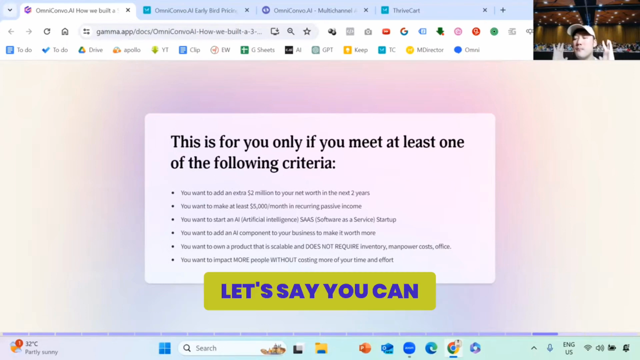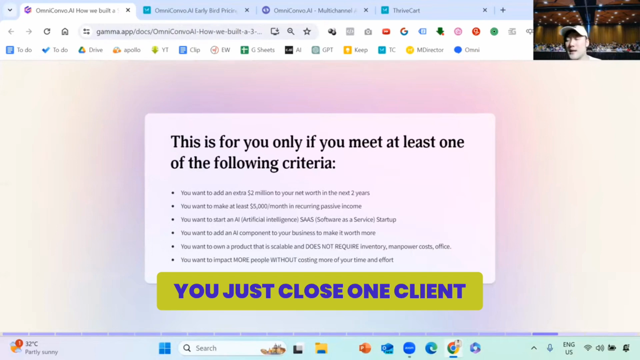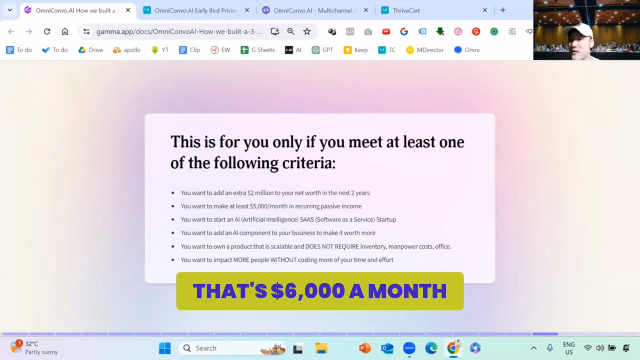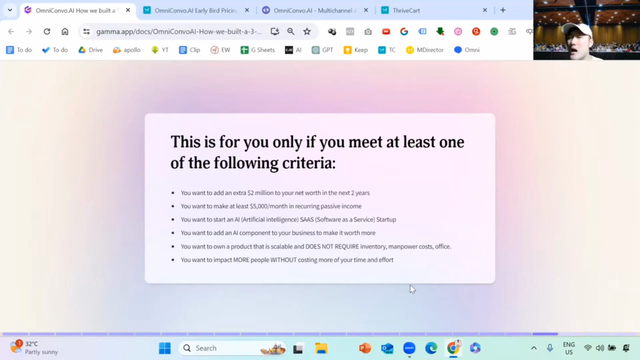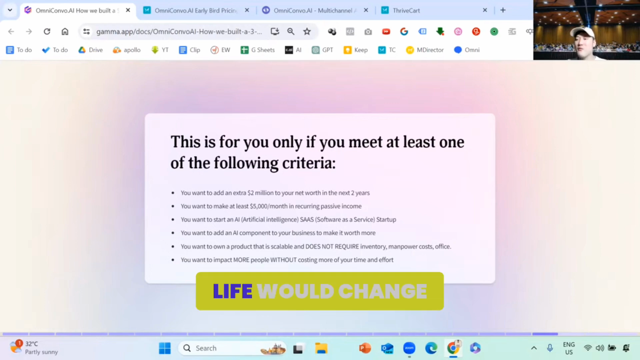Now, let's say you can build AI for other people, right? Let's say in 1 month, you just close 1 client, that's $6,000 a month, okay? If you close 10 clients, how much is that per month? $60,000 per month, 10 clients, okay? What would you do with $60,000? Like, can that pay a lot of bills? Like, you know, life would change.